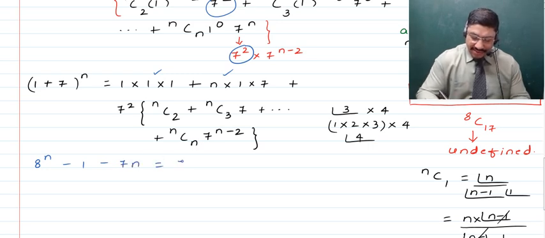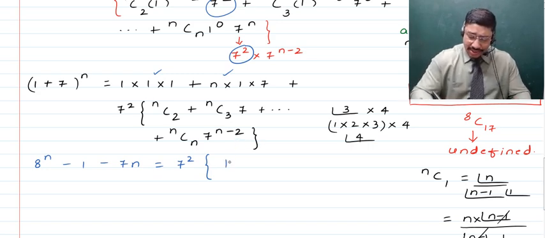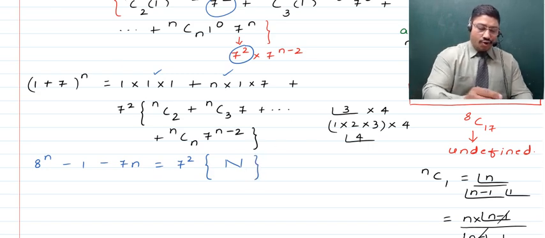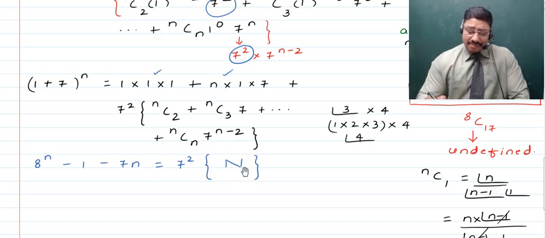then on the other side we will actually have 7 square, which is multiplied with any, say, natural number, and we can name it to be, say, some capital N, because the binomial coefficients will come to be natural numbers, and when they are multiplied with some of the other powers of natural numbers, they will also come out to be natural numbers, and when all of these natural numbers are added, it will also become a natural number, and that can be represented by this capital N.